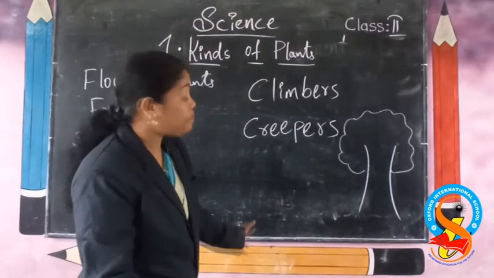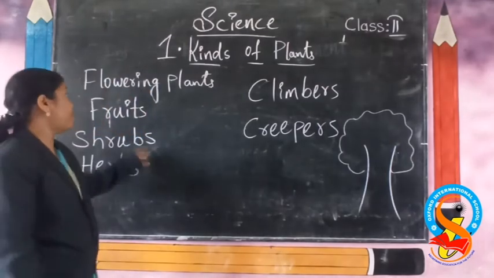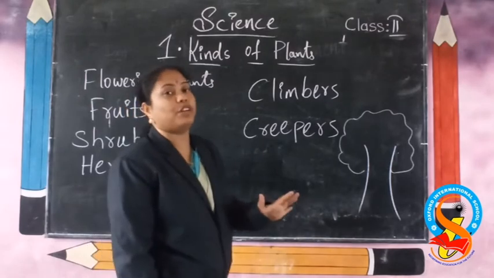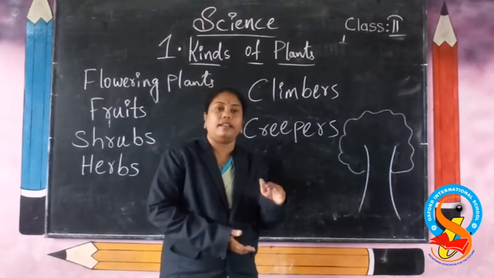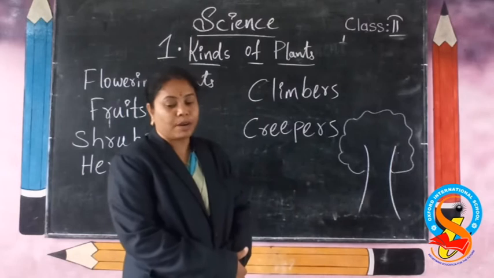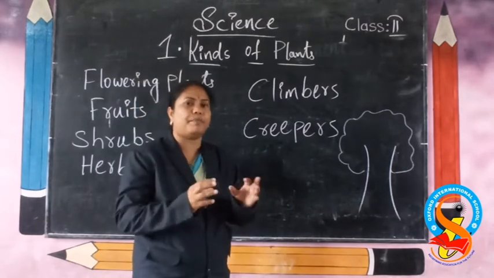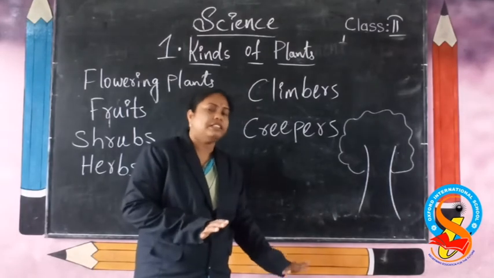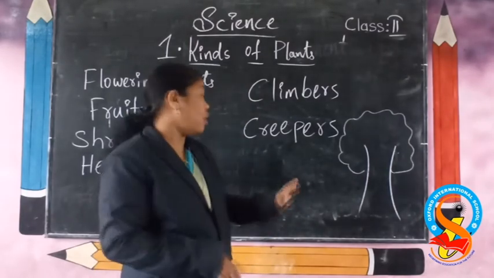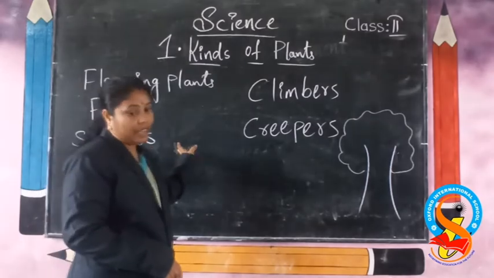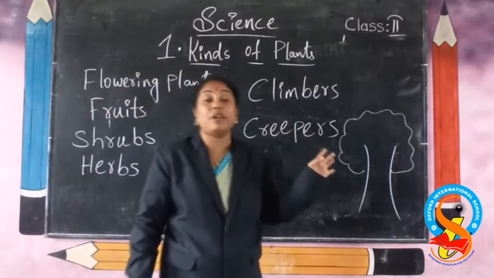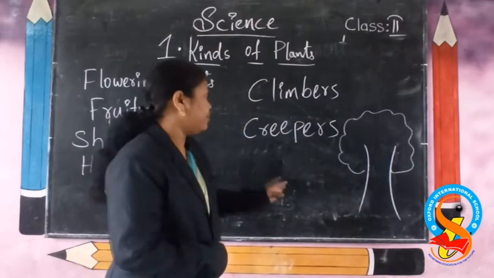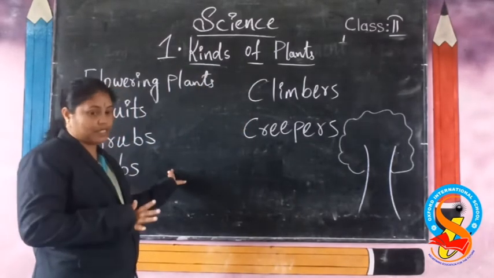Okay, students, now we will discuss shrubs. This is also a type of plant, but it will be small. These are small bushy plants. They will be bushy and the branches will be more. They grow on the ground only, but they are bushy plants. So they are called shrubs. The woody stems will be strong.